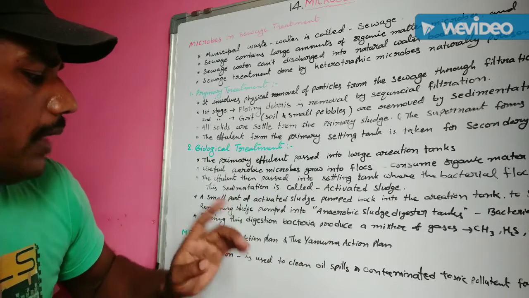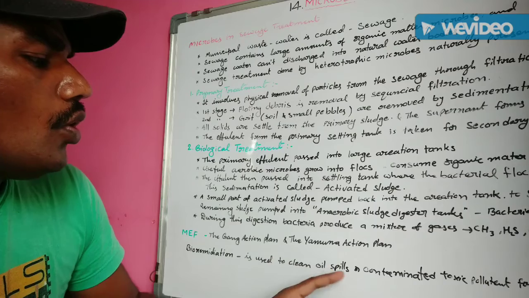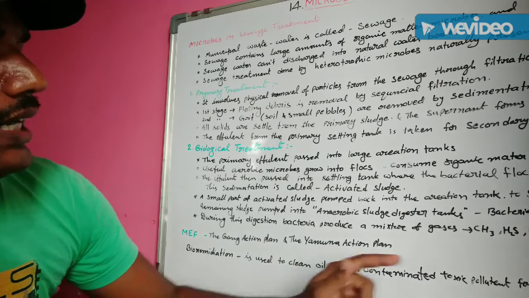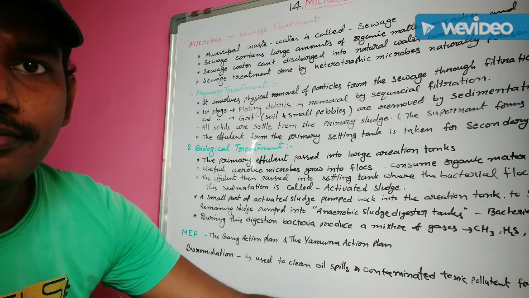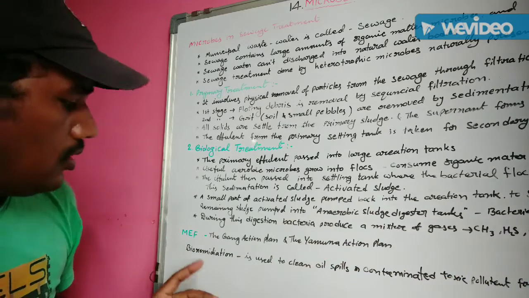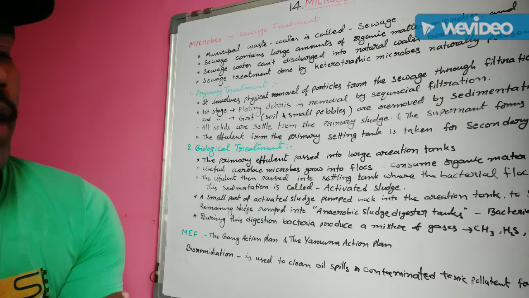In this way, microbial organisms are used to clean oil spills and contaminated toxic pollutants from the water and also the land with the help of the process of bioremediation. Understand?